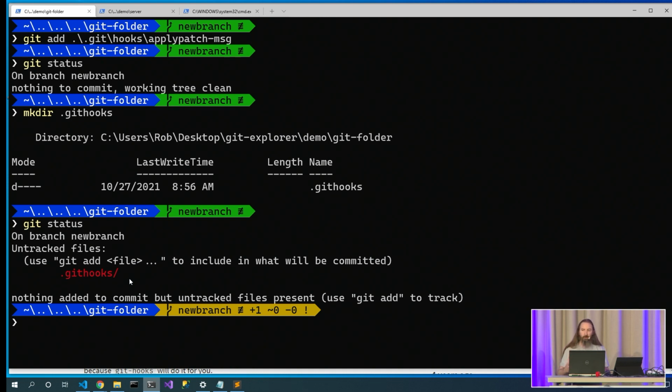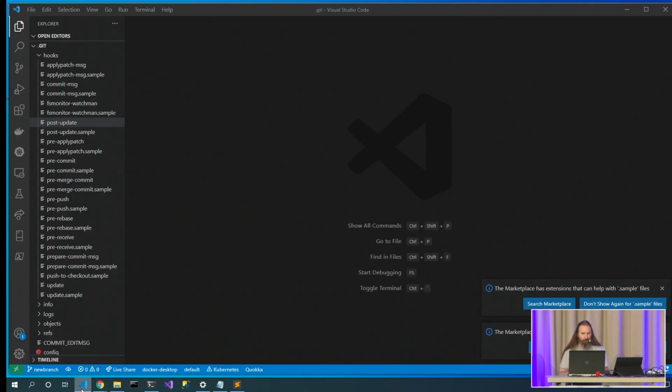So hooks are really powerful in being able to do some automation. And so those things that you always forget, create Git hooks to be able to do them for you. Use one of these packages to be able to share Git hooks with your team.